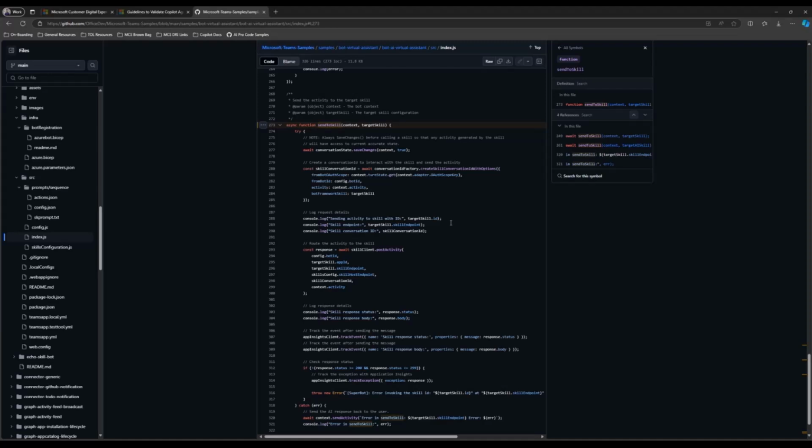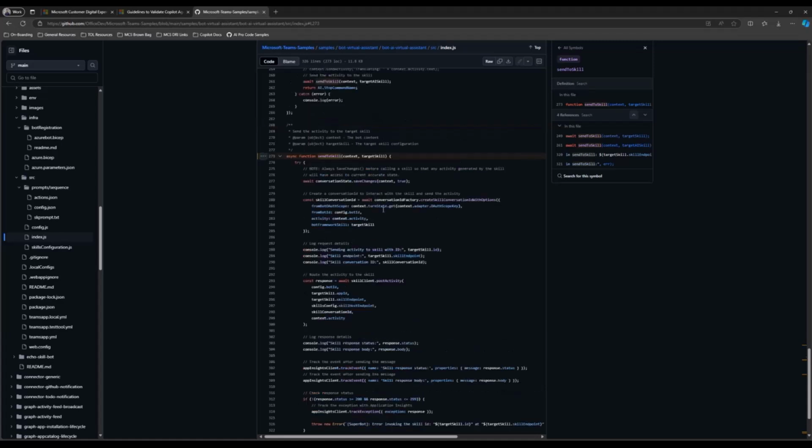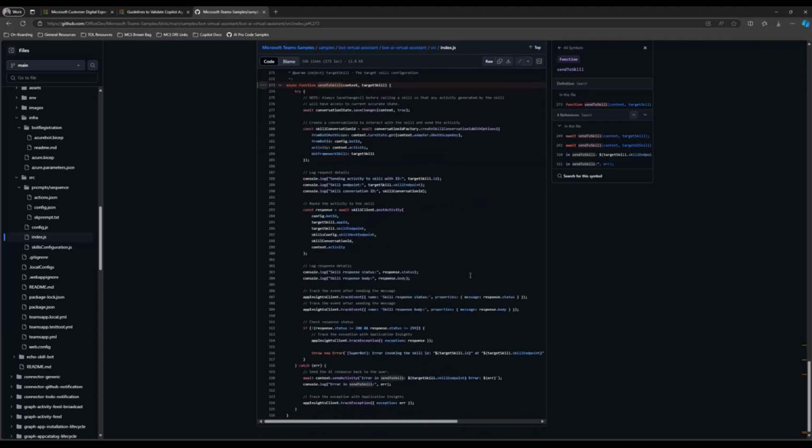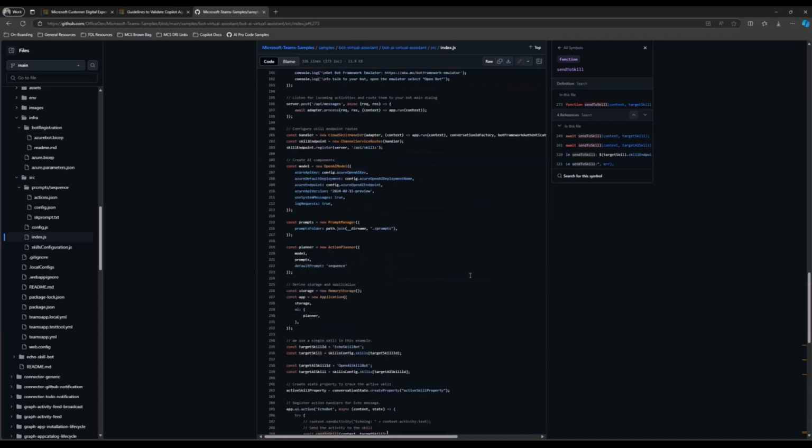Like I said, this is a very modularized sample. There are JSON files for everything, and then all of those files are just referenced here as part of basically deciding which skill to actually go in turn and call.